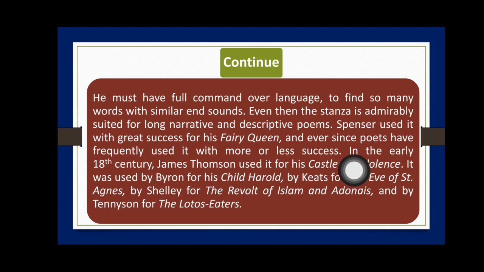or less success. In the early 18th century, James Thomson used it for his Castle of Indolence, and it was used by Byron for his Childe Harold, by Keats for The Eve of Saint Agnes, by Shelley for The Revolt of Islam and Adonais, and by Tennyson for The Lotus Eaters.